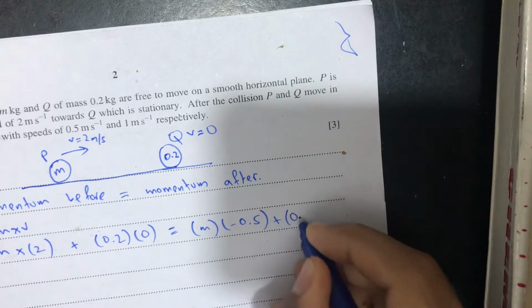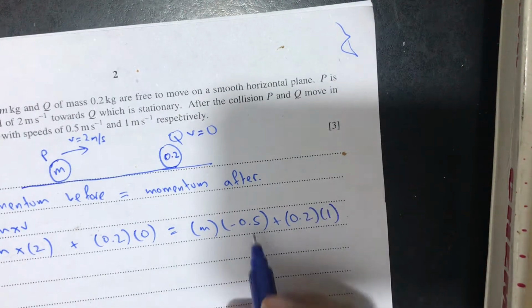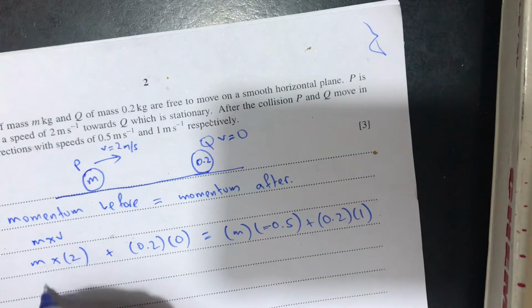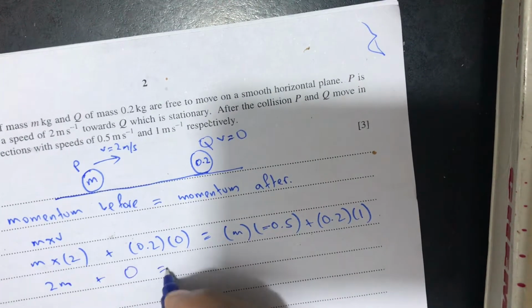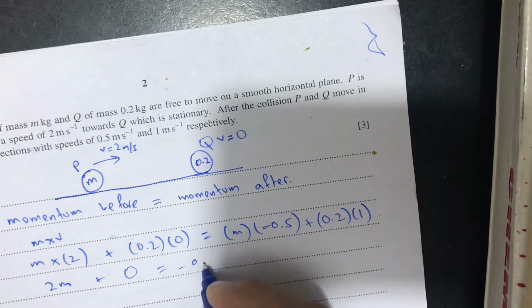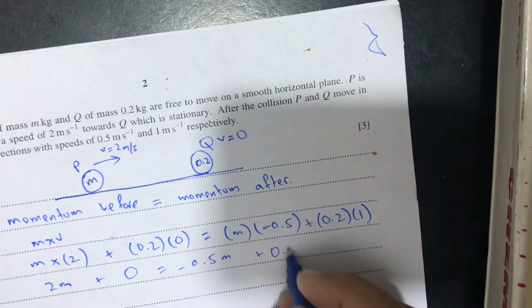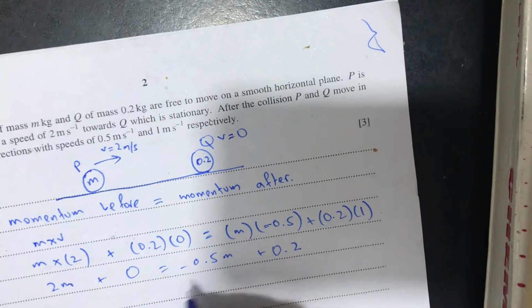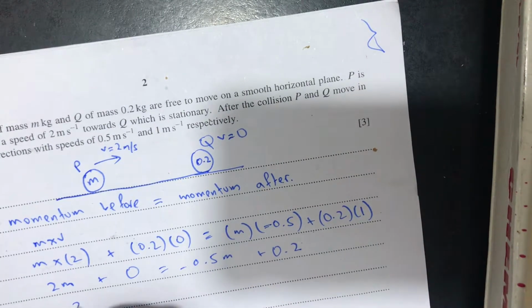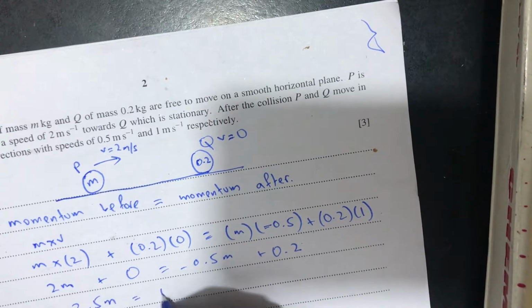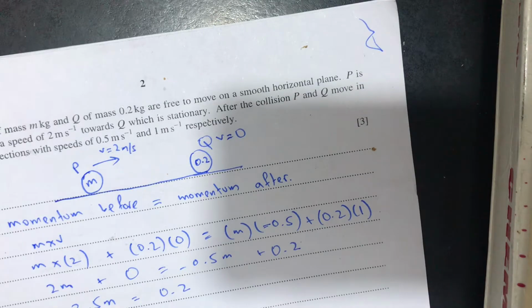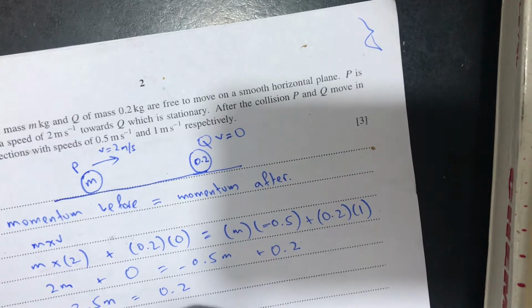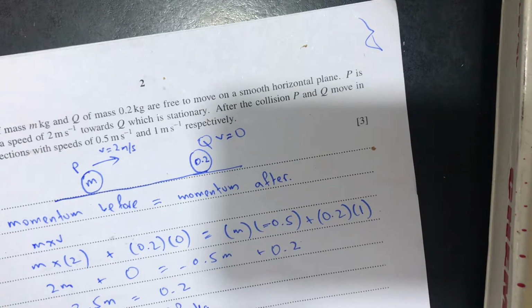So mass is 0.2 into 1. 2 into m is 2m, plus anything multiplied by 0 is 0, is equal to negative 0.5m plus 0.2. Let's bring 0.5m to the other side of the equation. So 2.5m is equal to 0.2. So m will be 0.2 upon 2.5, which is 0.08 kgs.